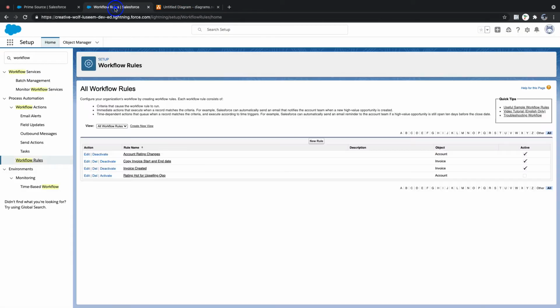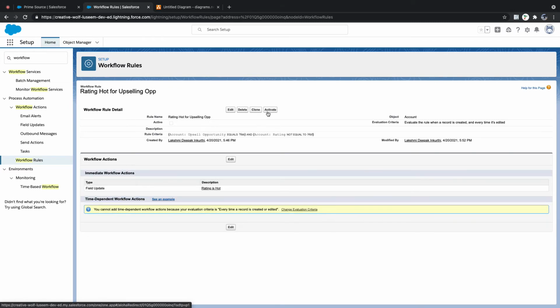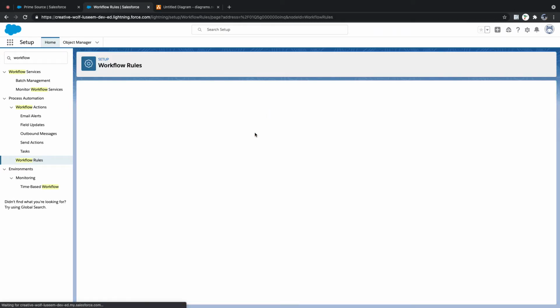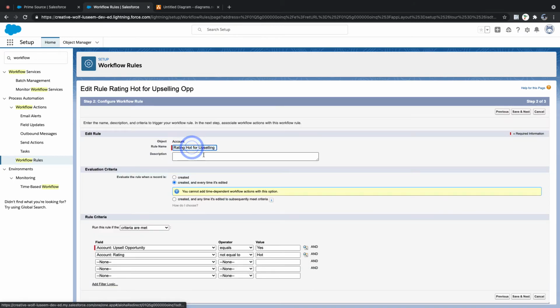In the contradictive one, what I am doing here, let's say account rating changes. Activate it, and I clone this one: not hot equals to hot. Simple, right? So now I'm making this contradictive.